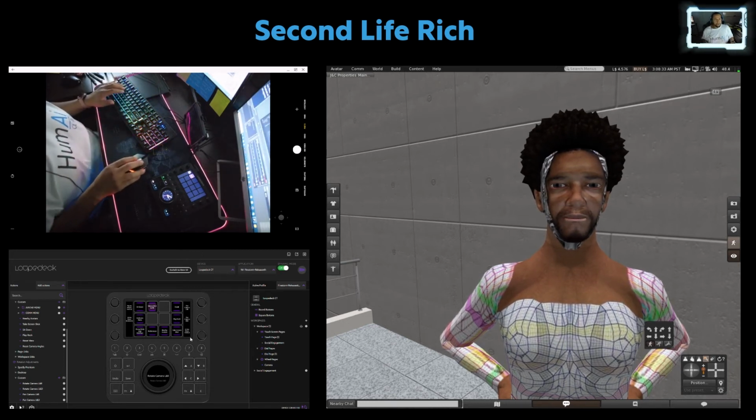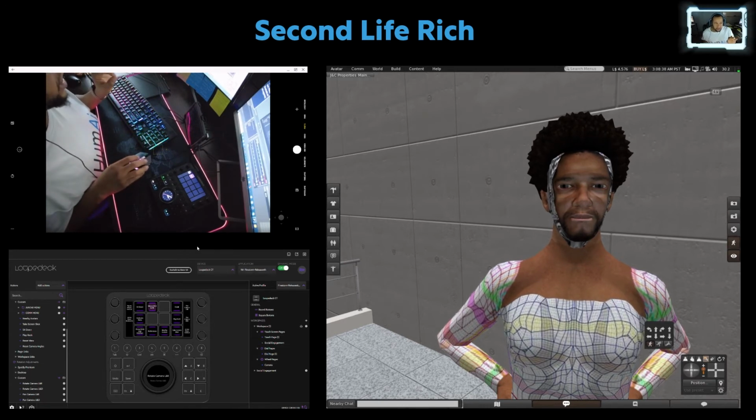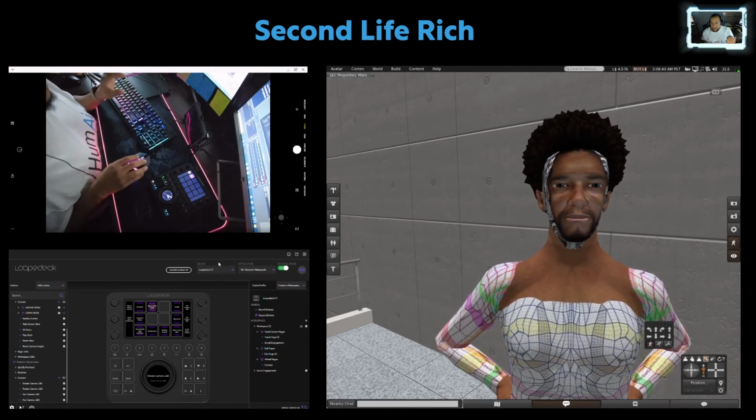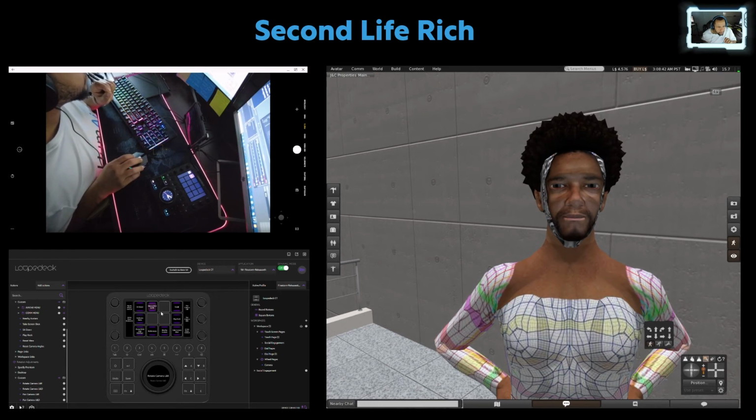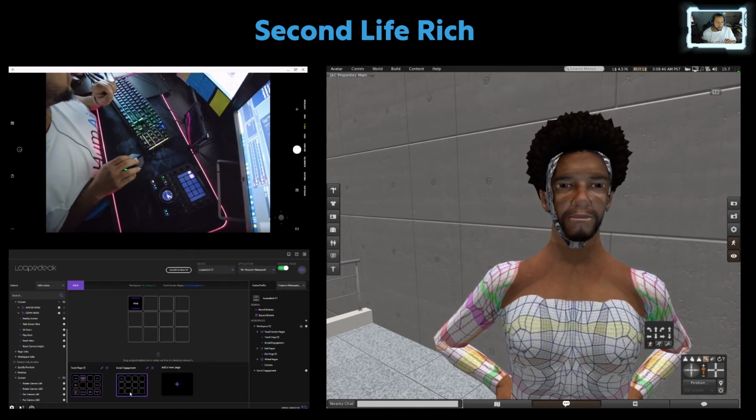All right. And now what I'm going to do is apply that keyboard shortcut onto here. I said I was going to put it on this one.